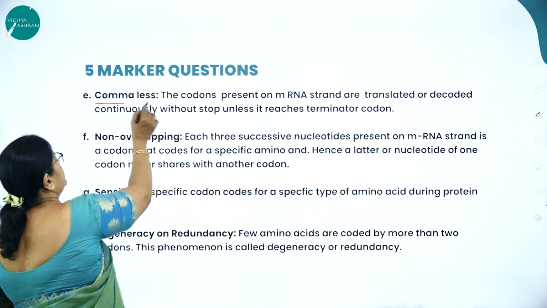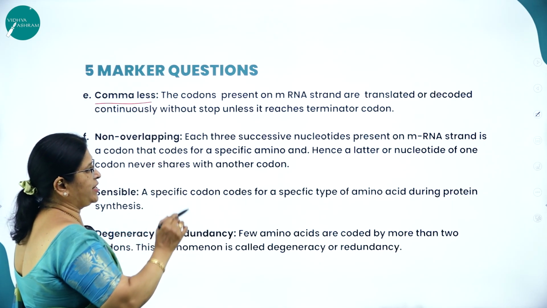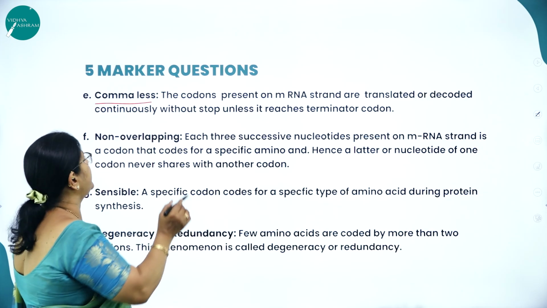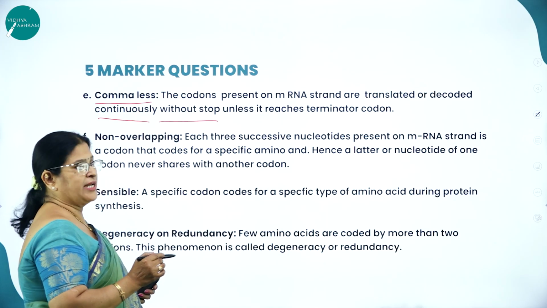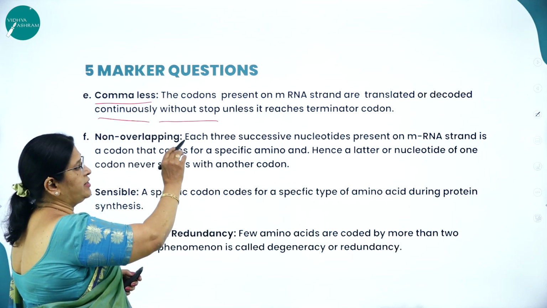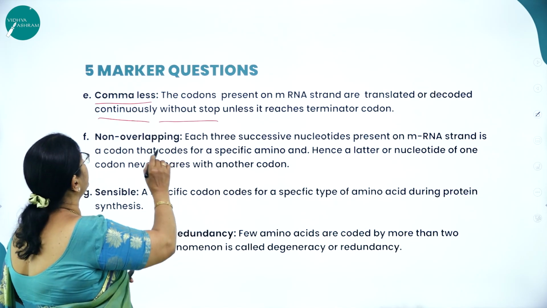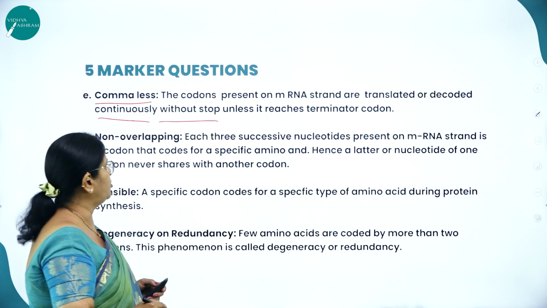Then commaless. Triplet codon is commaless. What is it? The codons present on mRNA strand are translated or decoded continuously without stop unless it reaches the terminator codon. So it is commaless. The codons present on mRNA strand are translated or decoded continuously without stop unless it reaches the terminator codon.